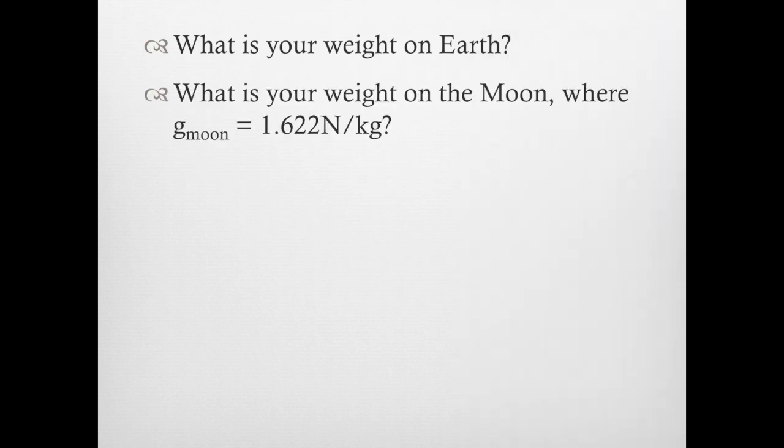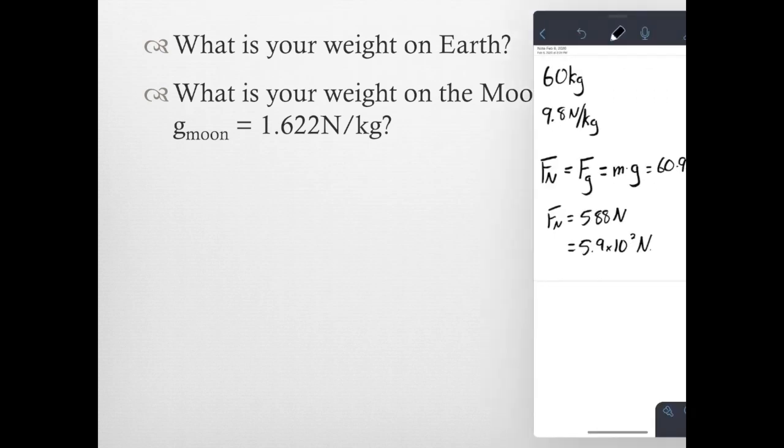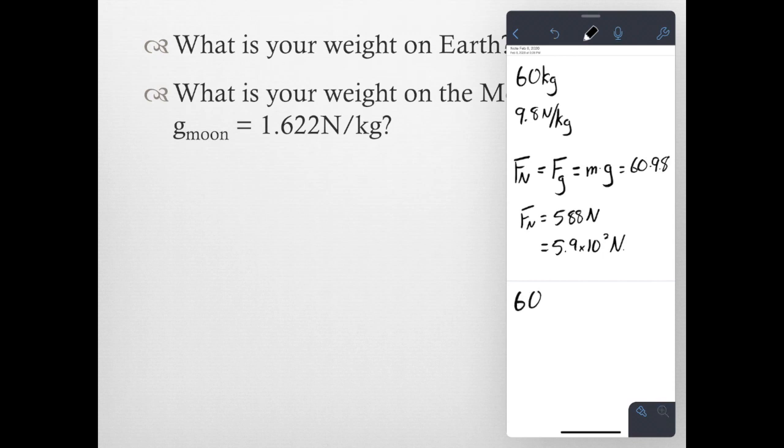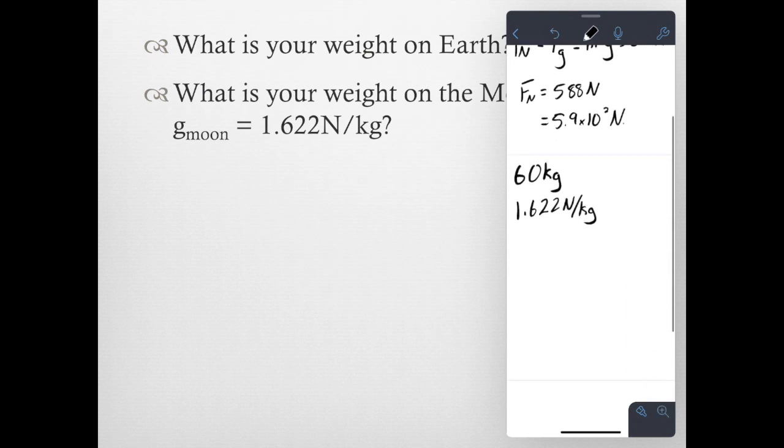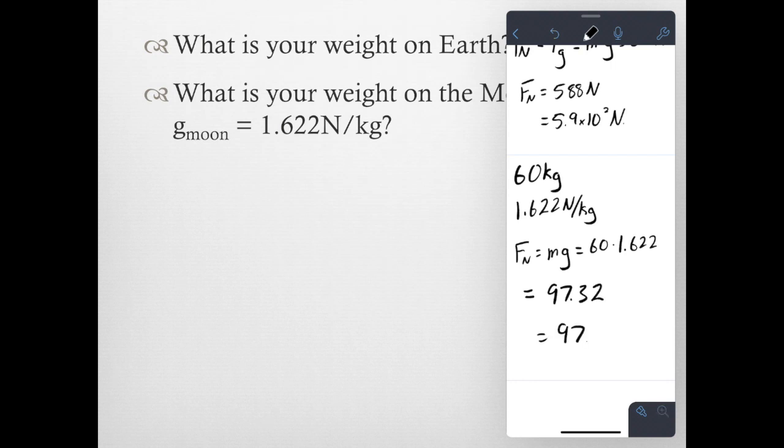But what if you were on the moon, where gravity is only 1.622 newtons per kilogram? In this case, your mass is still 60 kilograms, but gravity has now changed to 1.622 newtons per kilogram. Therefore, in this case, your weight, which is still equal to mass times gravity, is now 60 times 1.622, which is equal to 97.32 or 97 newtons. Being on a different celestial body with different gravity has changed your weight.